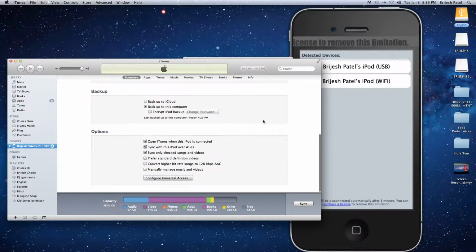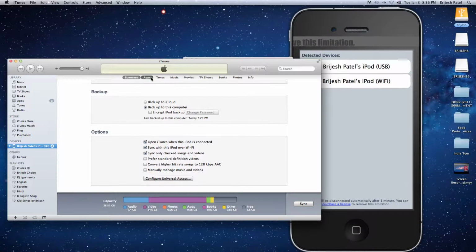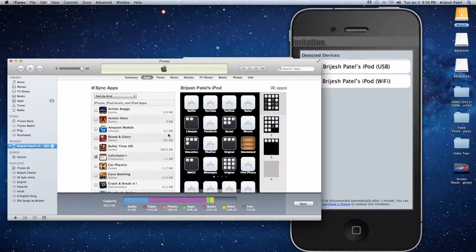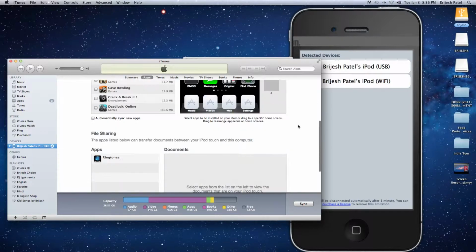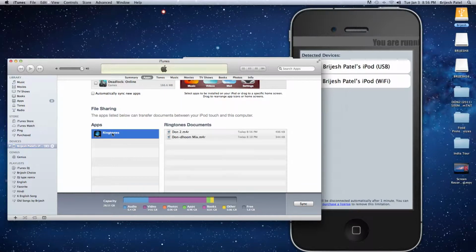Go downstairs, go down to the apps. Go down, it says file sharing. You want to click on the ringtone app and click on the ringtone you downloaded.